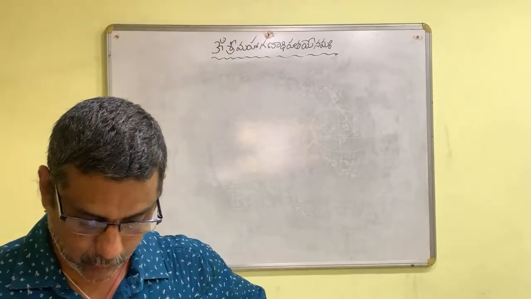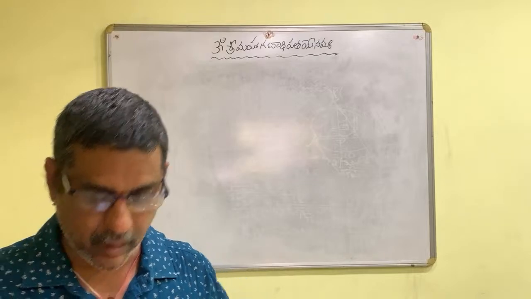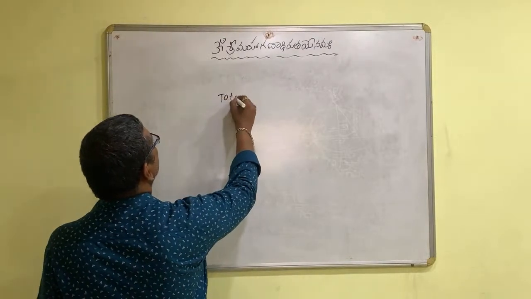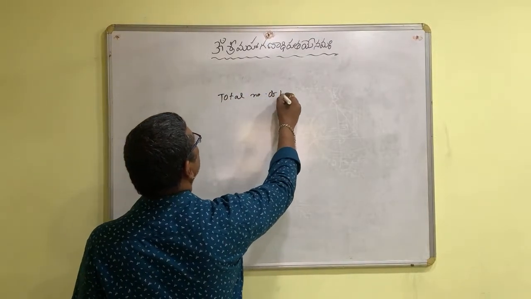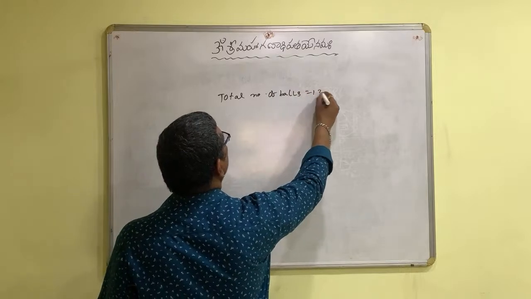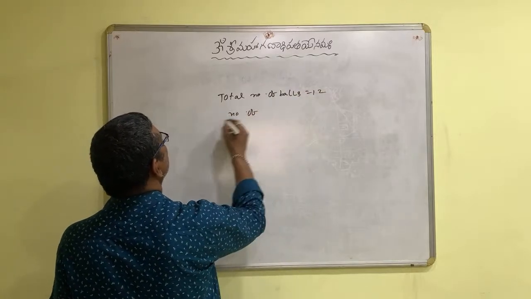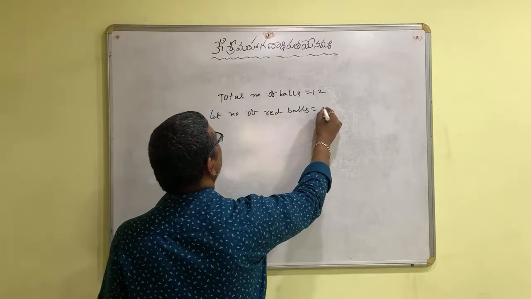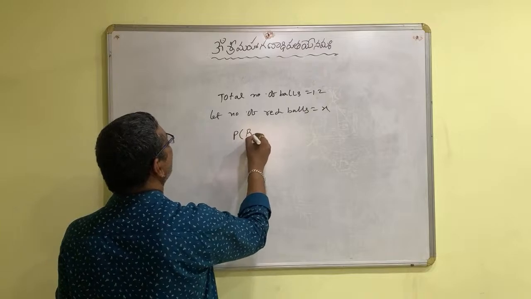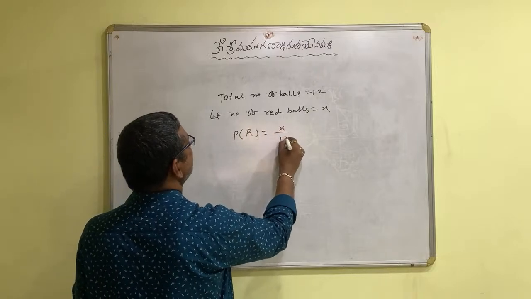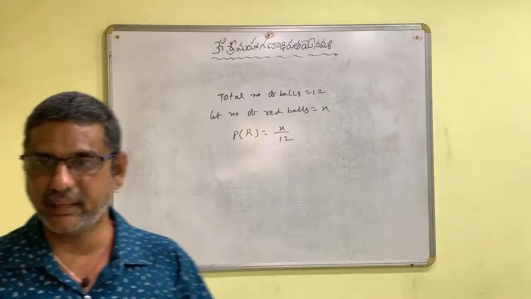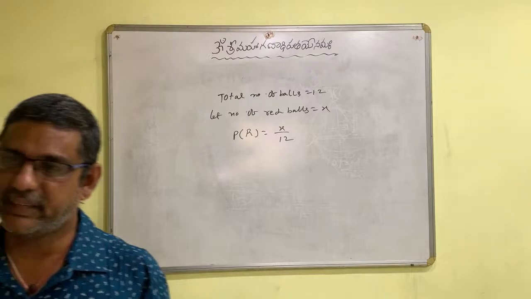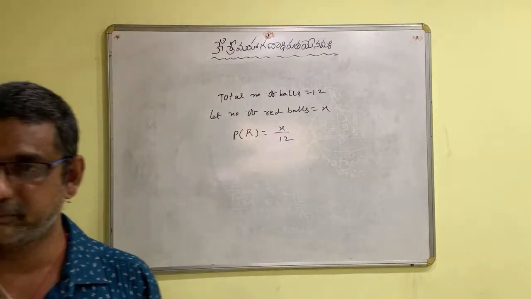A box contains 12 balls, of which some are red balls. Total number of balls is 12. Number of red balls is x. Then the probability of drawing a red ball is x by 12. Okay na? Yeah, you can simplify further.